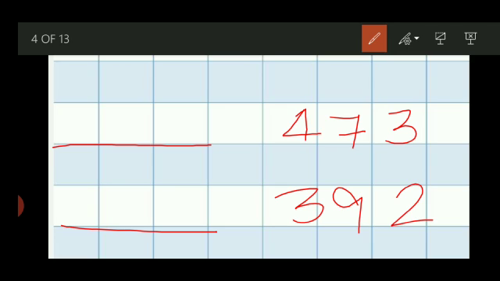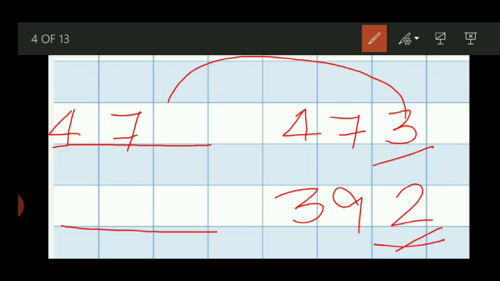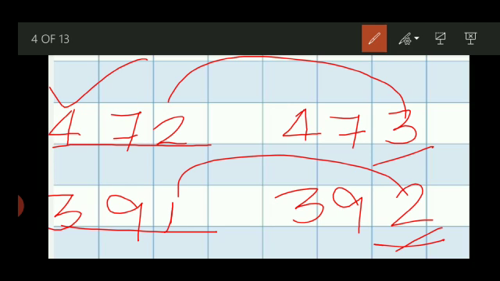Always remember, when 0 is the last number, then two numbers will change. When 0 is not there, only the last number will change. You have to see. 4 will be same, 7 will be same. Any problem? What comes before 3? 2. Got the answer? 3 will be same, 9 will be same. What comes before 2? 1. Well done. I hope you understand well.